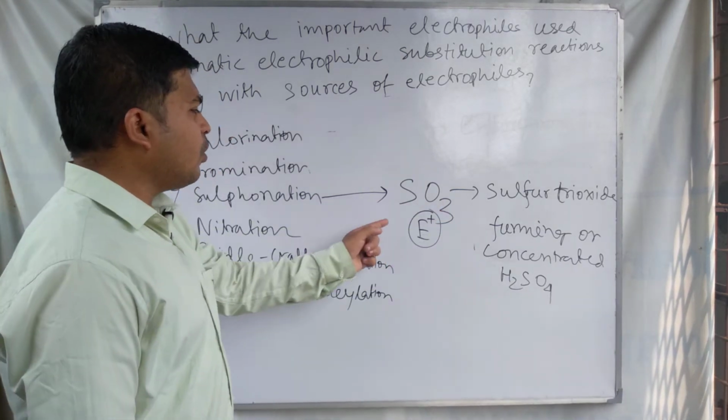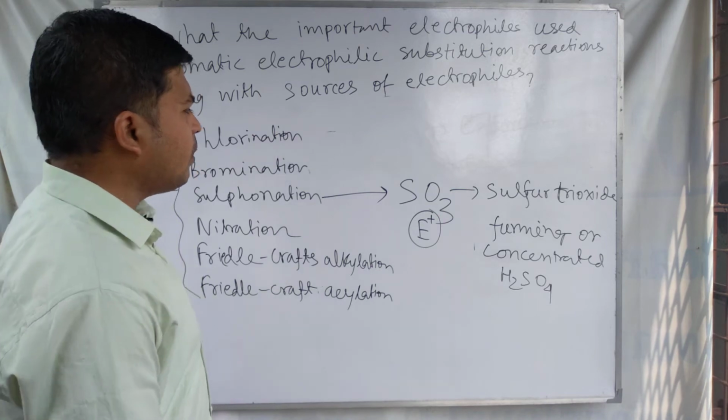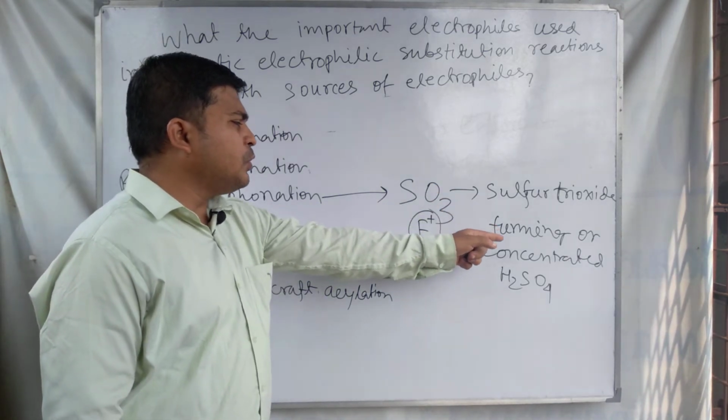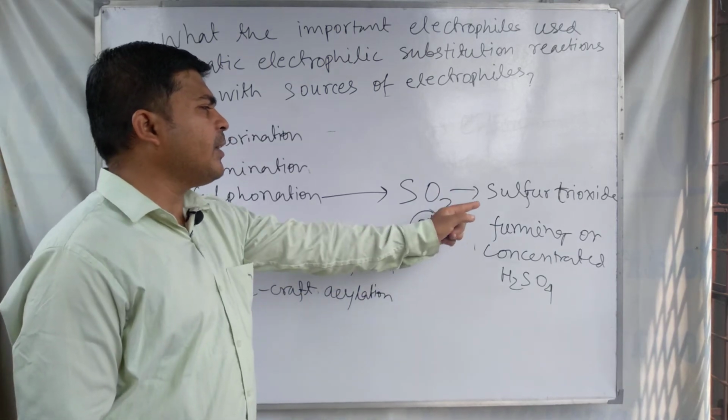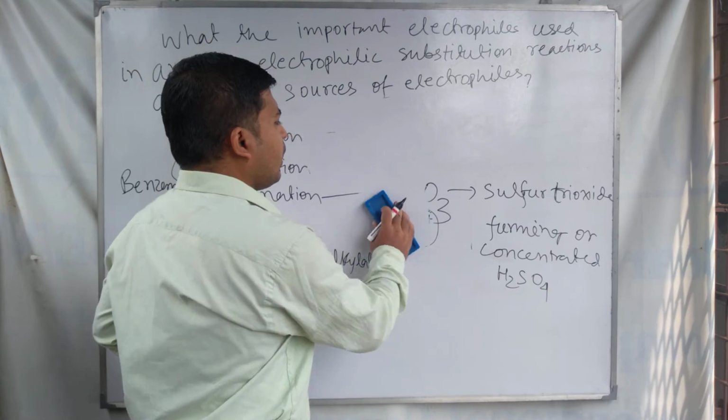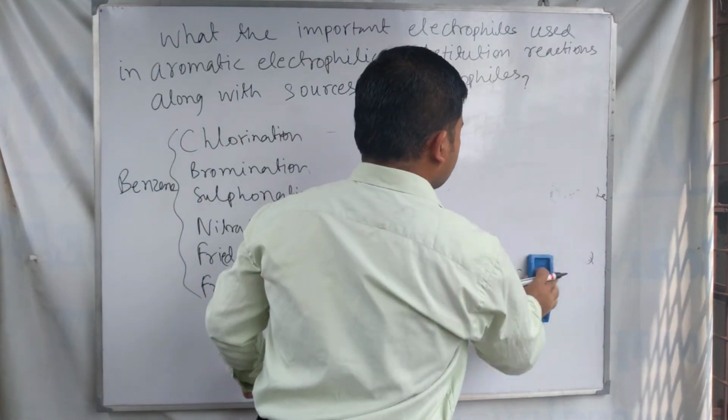The SO3 electrophile is required, and the source of this electrophile is the fuming or concentrated sulfuric acid. This SO3 electrophile is produced.